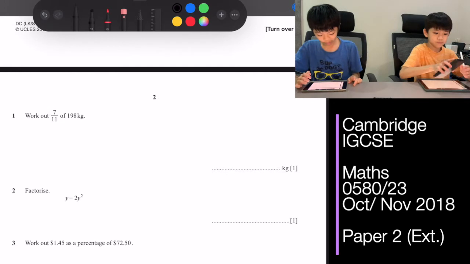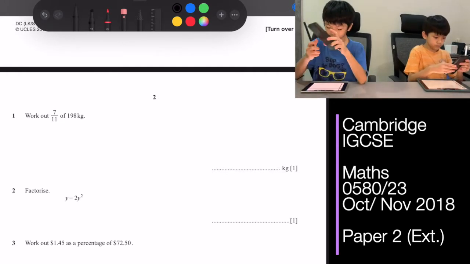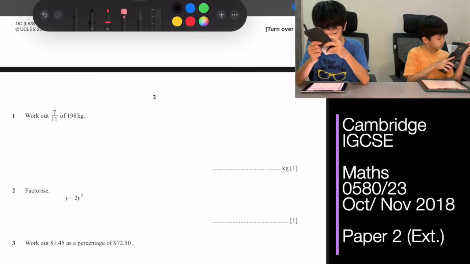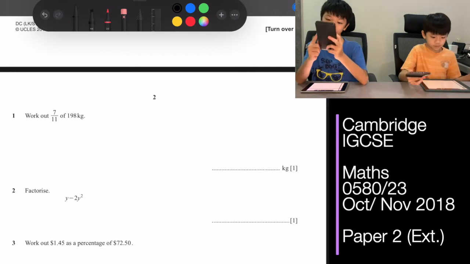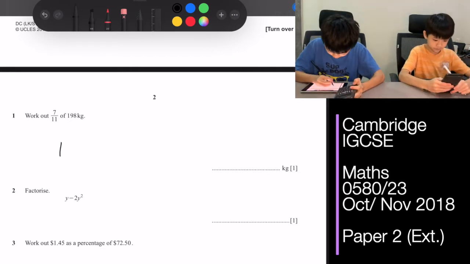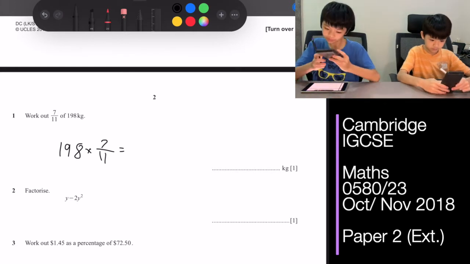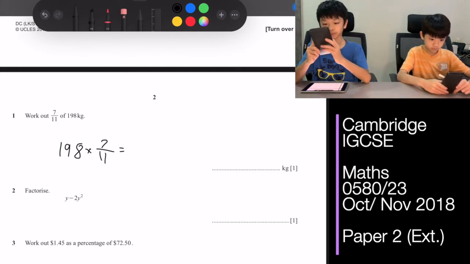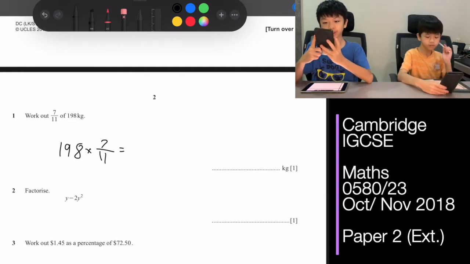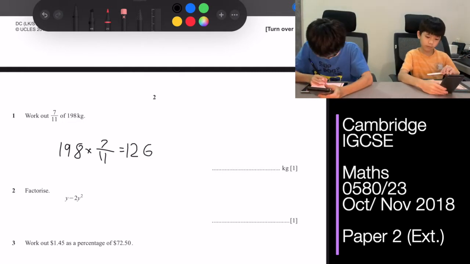For question 1, work out 7 out of 11 of 198. So basically we just need to take 198 multiply 7/11. So 198 multiply 7/11, which is 126.